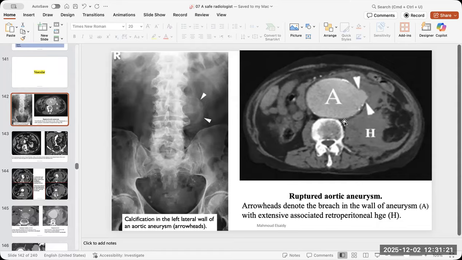The aneurysm itself is an emergency, but what is the size of it? If it is more than 5 centimeters, it is more emergent. If there is any fat stranding around, if there are any signs of rupture, if it is dragging on the vertebral body, if there is a nipple, if there is a break in the calcification of the wall, the atherosclerotic calcification in the wall, all of these are signs of a more emergent or more urgent situation than the regular aortic aneurysm.